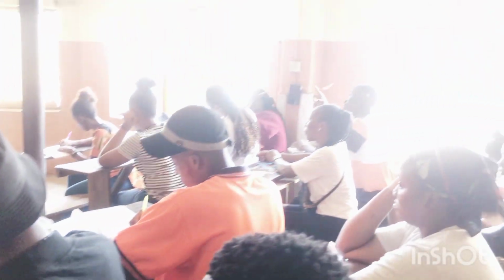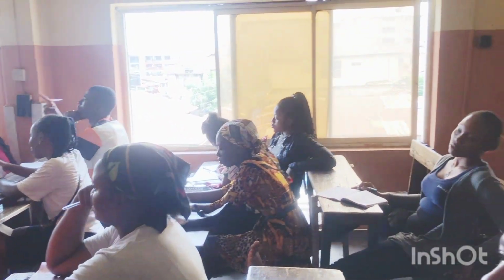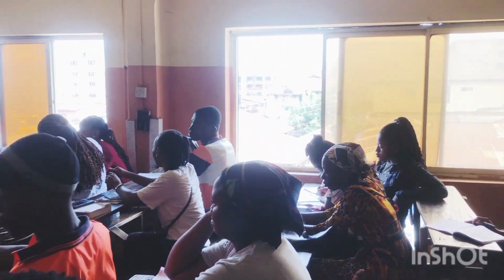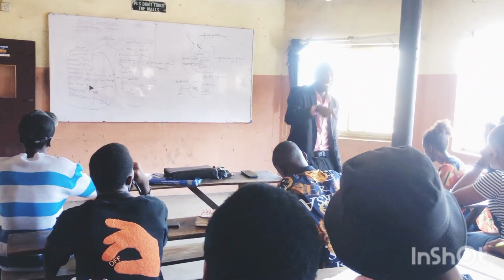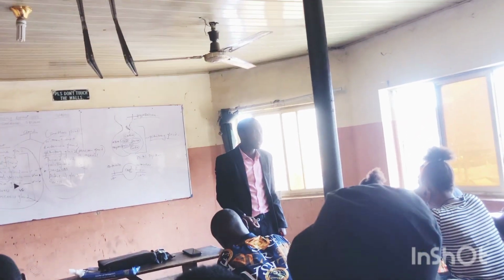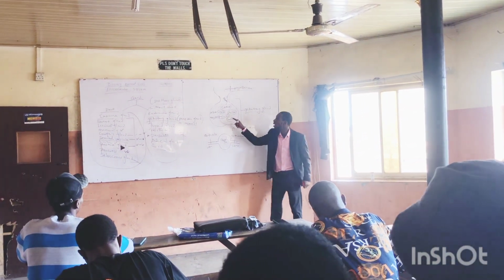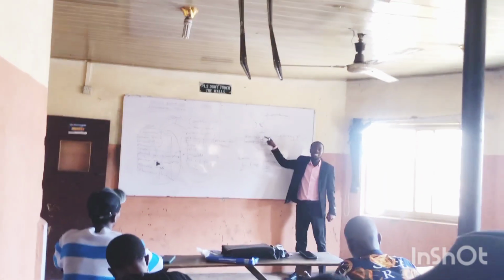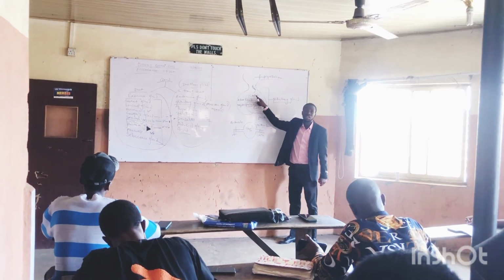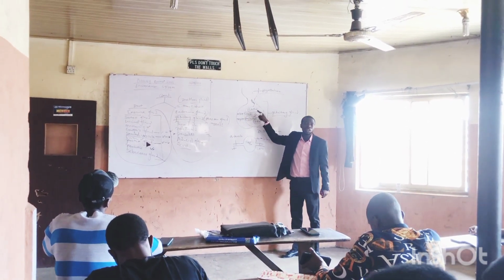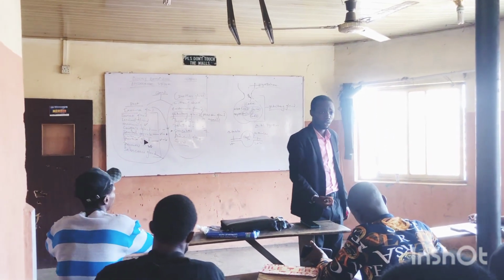Alright? Now these hormones here, once it acts here, it will cause this cell to secrete and synthesize hormones. Do you understand? It will cause those cells to synthesize and secrete hormones called growth hormone releasing hormone. Why is it called growth hormone releasing hormone? It is so called because it stimulates the synthesis and release of growth hormone. Are we good? It is called growth hormone releasing hormone because this is the hormone that causes the synthesis and release of growth hormones. Okay?